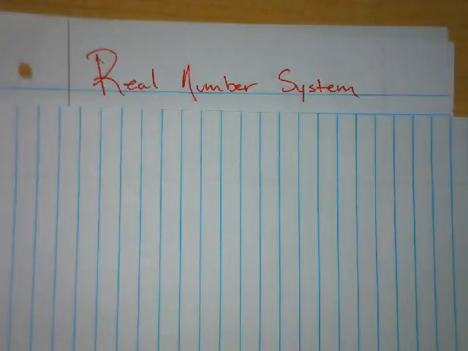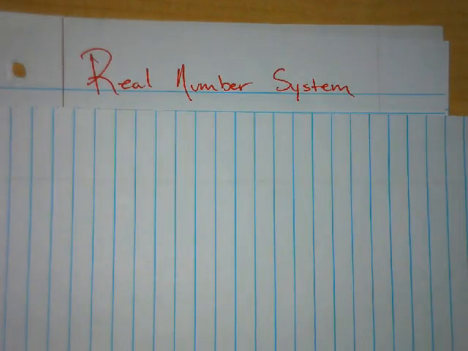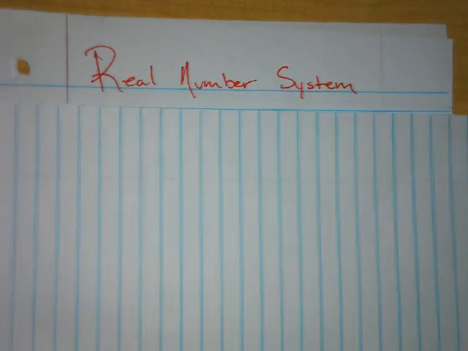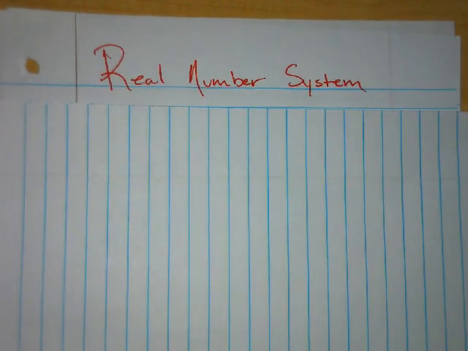Okay, so just to continue on what we learned about the real number system already, remember we have counting numbers or natural numbers. Then we have whole numbers, which are all of the counting numbers plus the number zero. Then we have integers, which are all of the whole numbers and their opposites or their inverse, which means they're negatives. Then we have the rational numbers, which makes up all of those numbers, but it includes any number that can be expressed as a fraction.